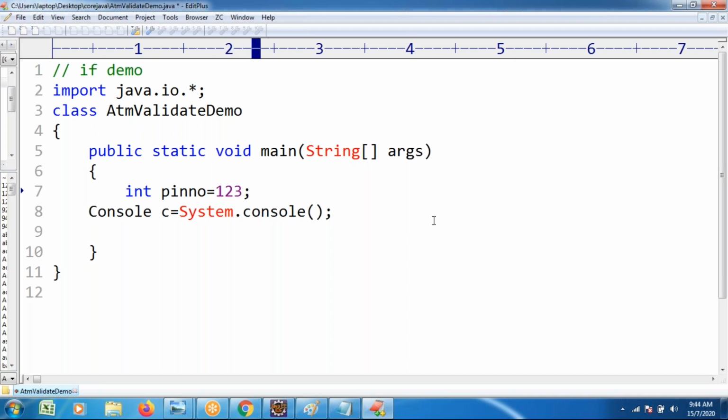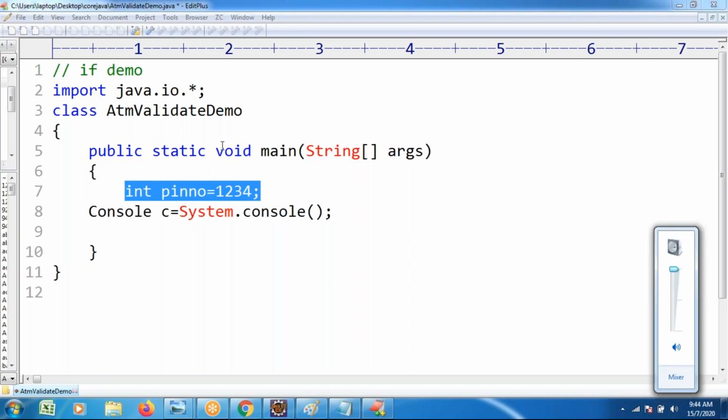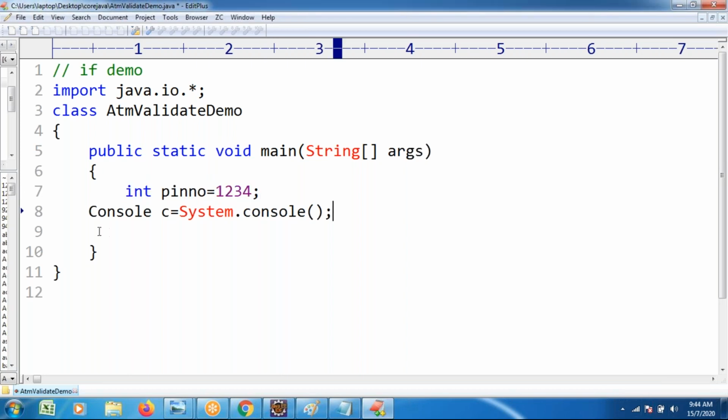Understand this is as per the records in my database. Generally in real-time development, we won't write this line of code. Instead, we use a database connection and retrieve it from the database. How to do that process, I will discuss further.